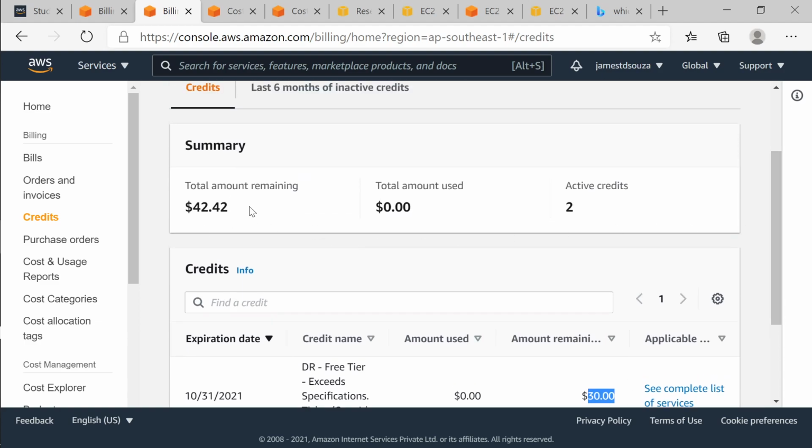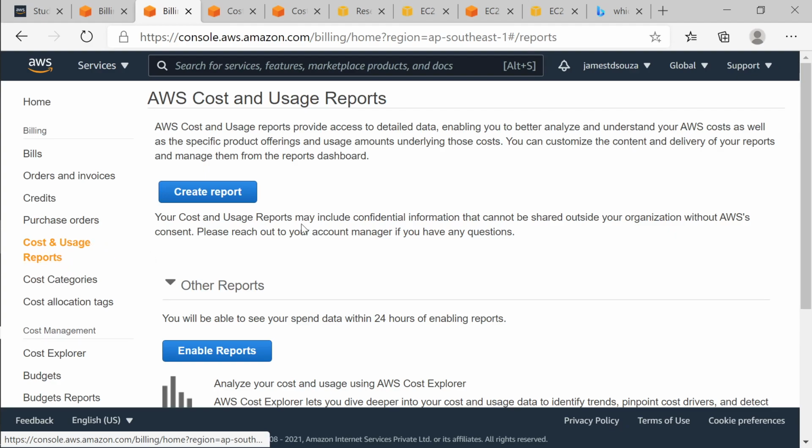You see that? So active credits are 2. So I can pay the bills up to $42 from these credits. It will automatically be deducted. So that is the advantage of credits, and you should try to get credits by attending wherever these credits are available, by doing some project. If you can get some credits, or by attending a seminar you can get some credit, then you should go ahead and do it. So, cost and usage reports.